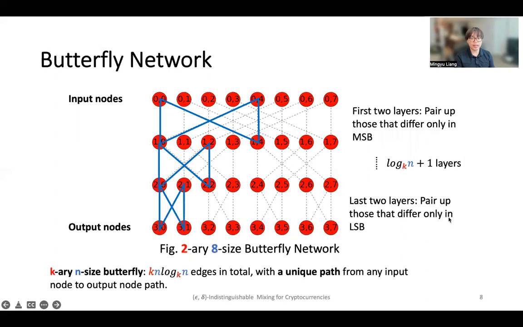When we use the butterfly network, the top layer nodes correspond to the input addresses of the mixing users, and the bottom layer nodes correspond to their newly generated output addresses. Note that between any input node and any output node, there is a unique path.